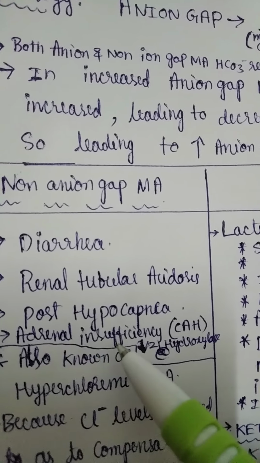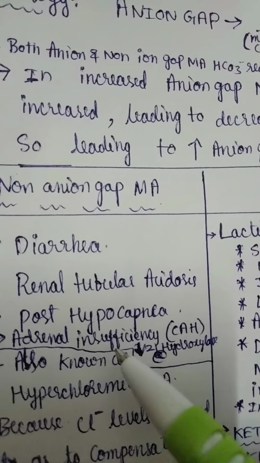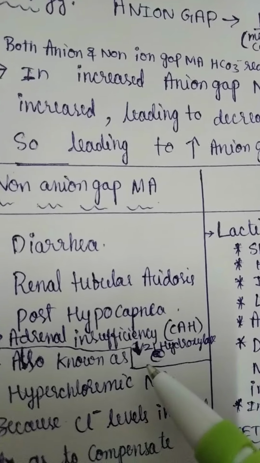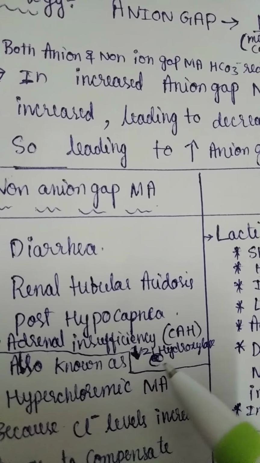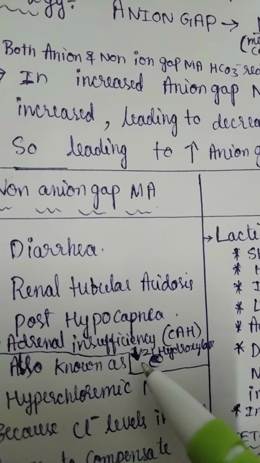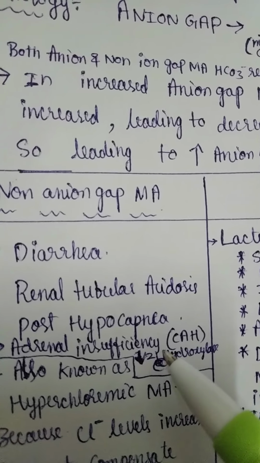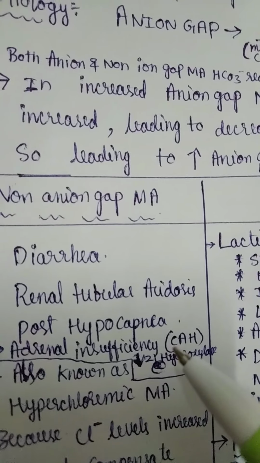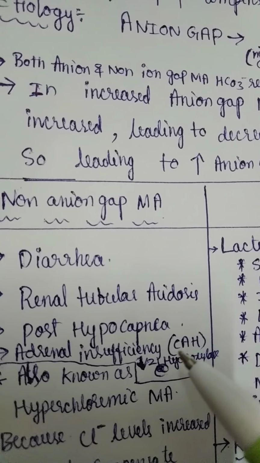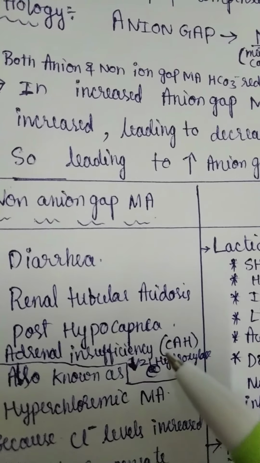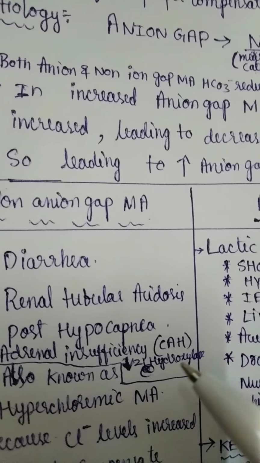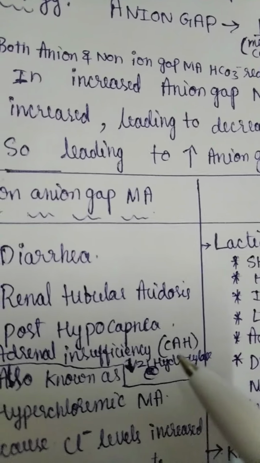Adrenal insufficiency. In adrenal insufficiency, like congenital adrenal hyperplasia, for example 21 alpha hydroxylase deficiency, here there will be deficiency of aldosterone. Aldosterone mainly helps in sodium and water retention, and also loss of hydrogen ions from the body.